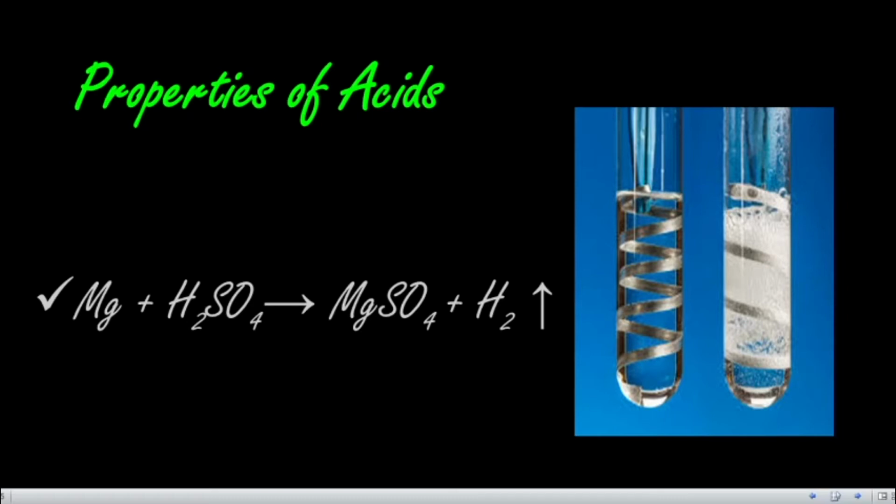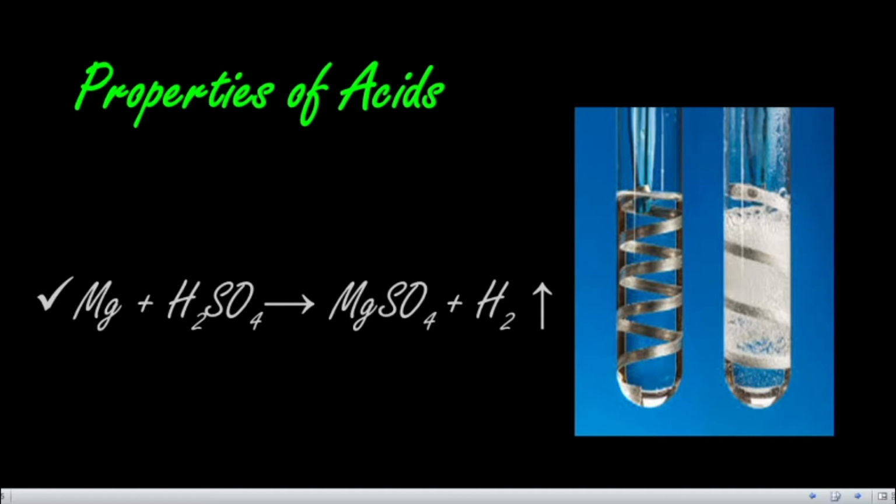Most of the metals react with a dilute acid and release hydrogen gas. The bubbles are observed, and the gas can be detected with the help of the matchstick. If the amount of hydrogen gas is very small, only a tiny pop sound is produced. If it is produced in a large amount, it forms an explosive mixture. So acids react with active metals and form a salt and hydrogen gas.